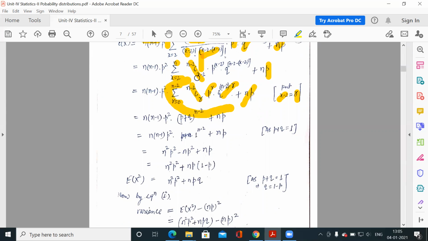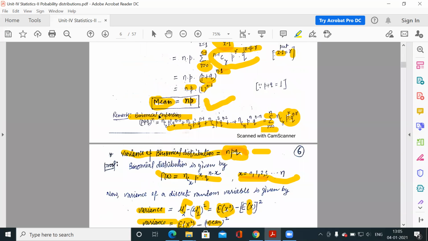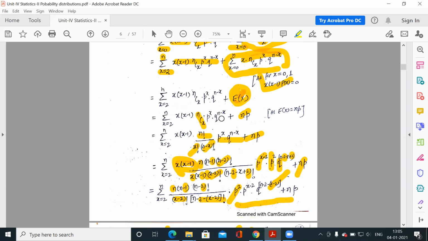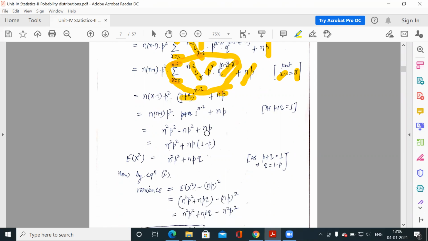And if you see this term, so if you compare this with the binomial expansion, here we have power n, so it is going from r is equal to 0 to n, and ncr, p to the power r, q to the power n minus r. So if you compare this with this, it is n minus 2 cr, p to the power r, q to the power n minus 2 minus r, and r varies from 0 to n minus 2. So this is p plus q to the power n minus 2 plus np. Next, this p plus q, you know, this is 1, so 1 to the power something is 1, plus np.